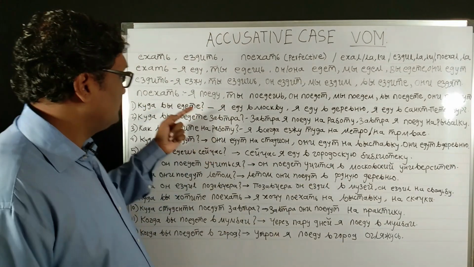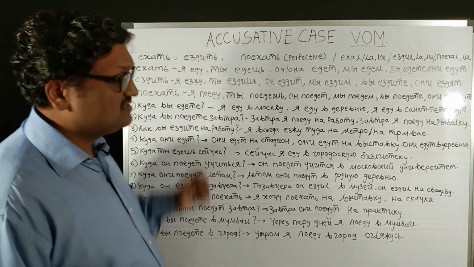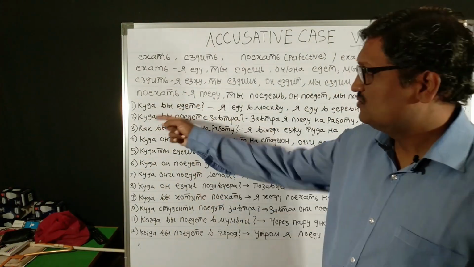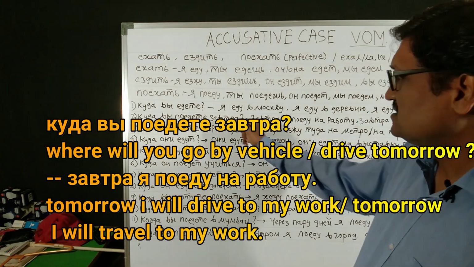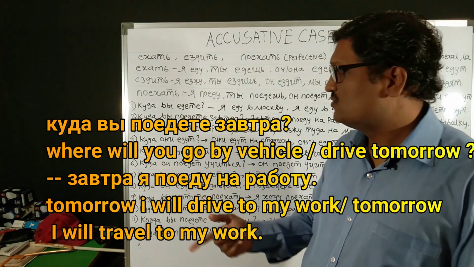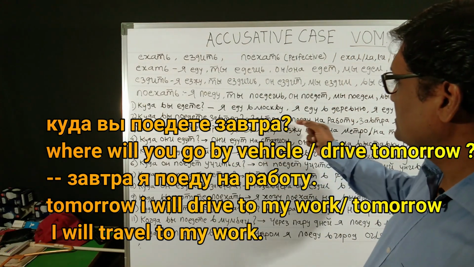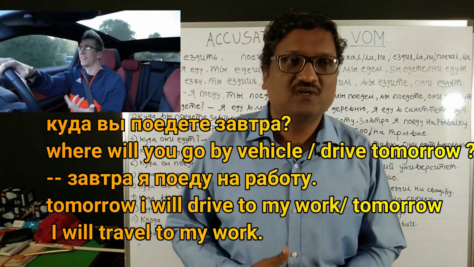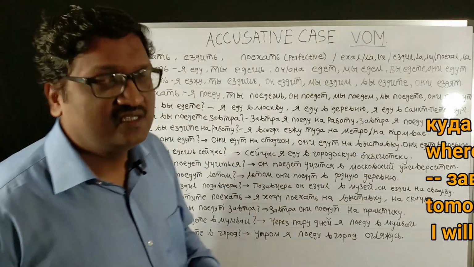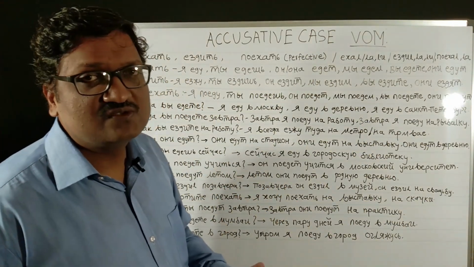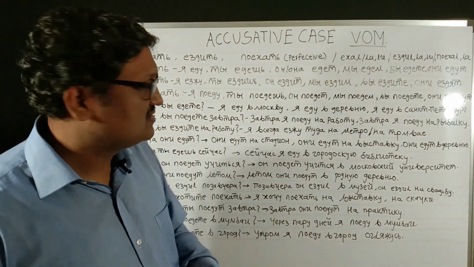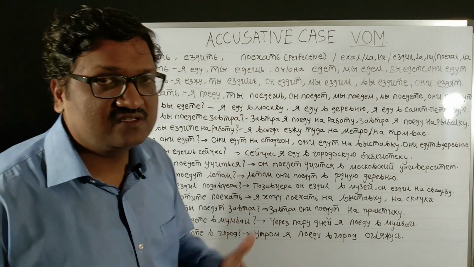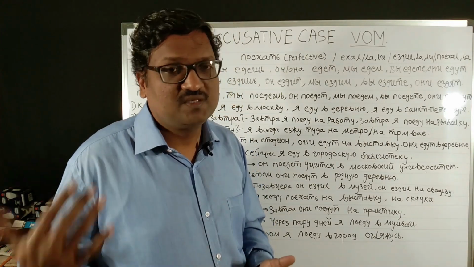Now second example: kuda vi payedete zavtra. Now this payekhat is the example of future tense. Kuda vi payedete zavtra. Zavtra, tomorrow, where will you drive tomorrow? Zavtra ya payedu na rabotu. Tomorrow I will drive to my work. Here the same prepositions are used as we have seen in itti and khadit and in the prepositional case, that is wa and na. The prepositions which come in the verbs of motion are the same as what we have used in the prepositional case.